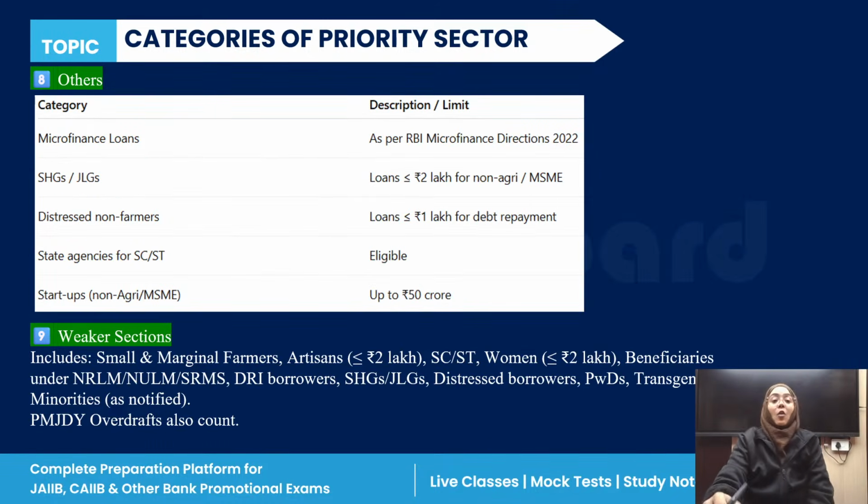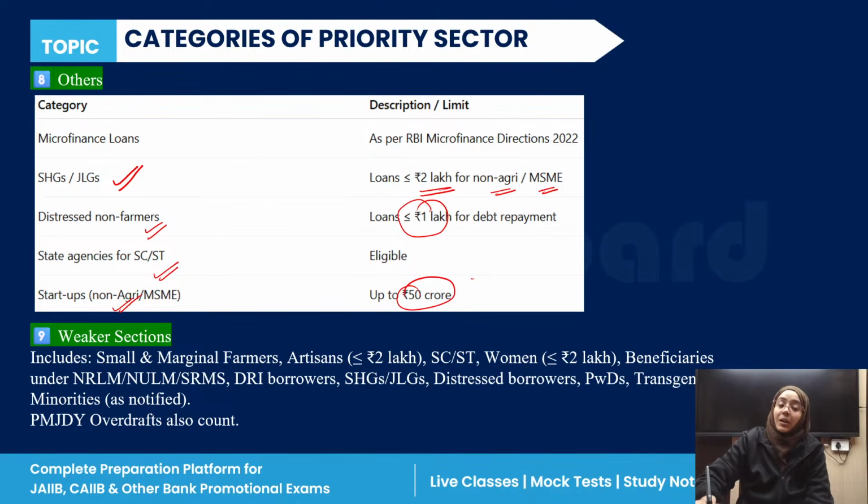Okay. Now, let's talk about the other categories. As a microfinance loan, it is defined as per Reserve Bank of India 2022. Self-help group, joint liability group, this is also countable under the others category. Here the maximum loan limit is 2 lakh for non-agriculture and micro, small and medium enterprises. Distressed non-farmers, the maximum loan limit is rupees 1 lakh. Okay, state agencies for SC and ST, this is also eligible. And for startups, the loan is up to rupees 50 crore.